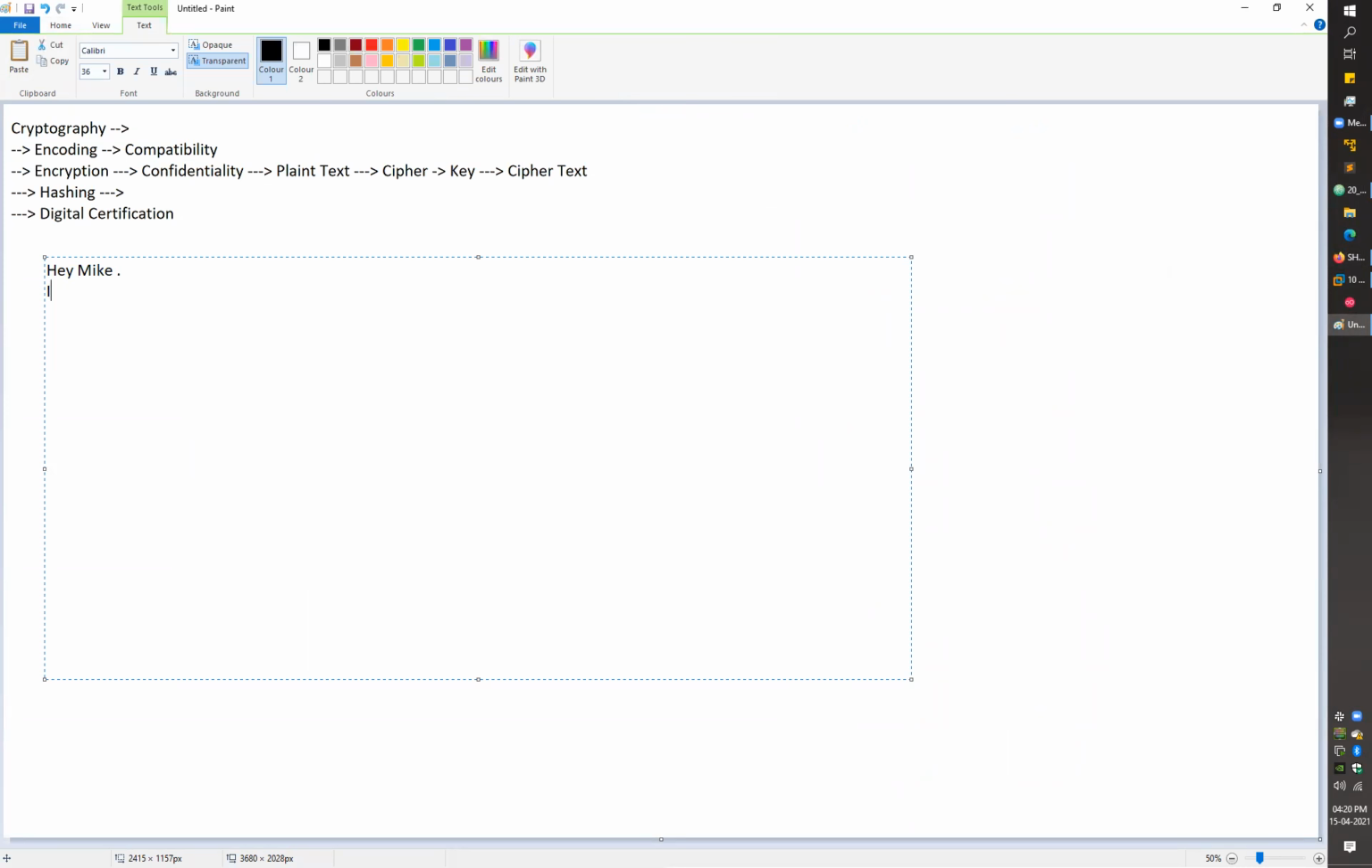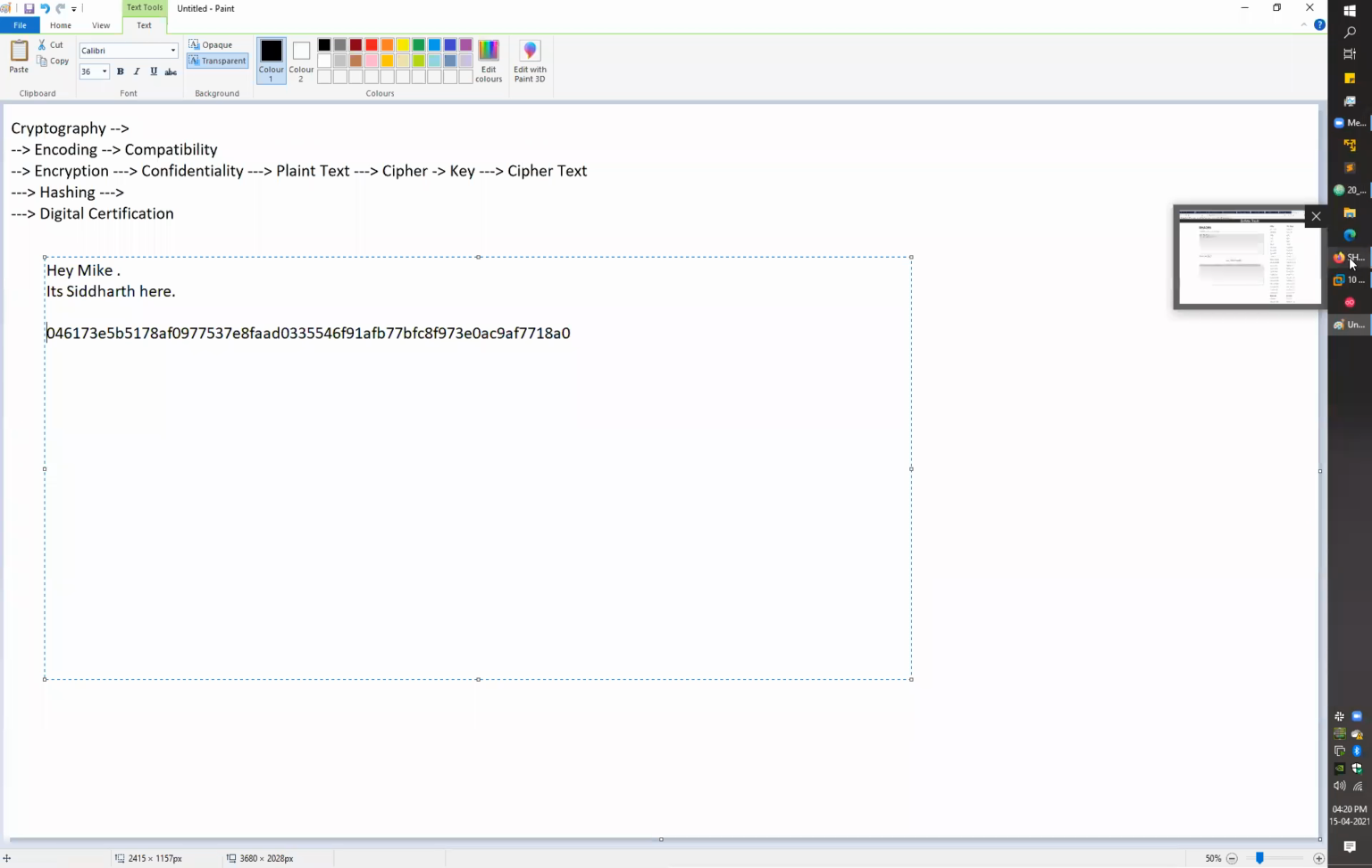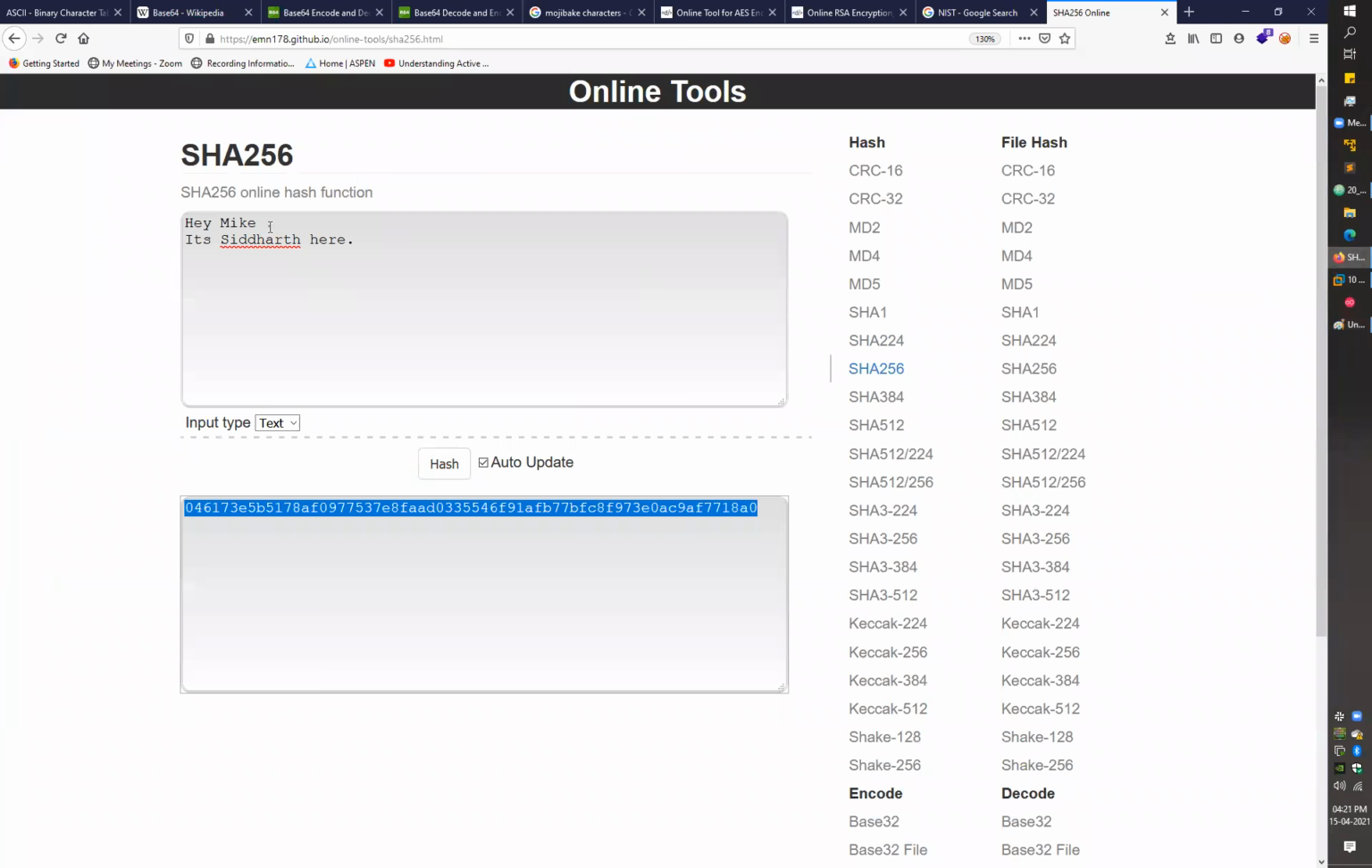And then it's, "It's Siddharth here," right? It was the message. And for that message, this is my hash value, right? And if the postman, or you can say someone in the post office, or the postman himself, modifies that message, or you can say if he just removes that space, again the hash value was changed, right?